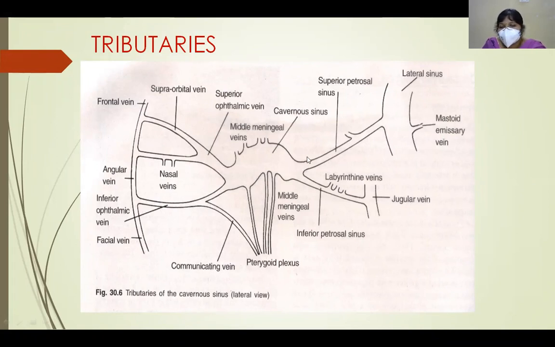Similarly, what drains away from the cavernous sinus is the superior petrosal sinus and inferior petrosal sinus. Here we can see that the labyrinthine veins drain into the inferior petrosal sinus. So infection from the labyrinth, in the ear, can also spread into the cavernous sinus. And here you can see the mastoid emissary veins. These drain into the lateral sinus, which is drained from the cavernous sinus. So infection from the mastoid air cells can also lead to cavernous sinus thrombosis.